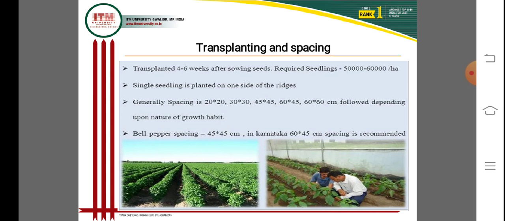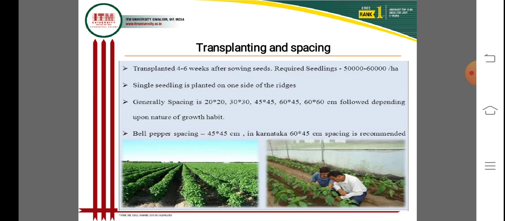For capsicum, a single seedling is planted on one side of the ridge, and generally spacing of 20 by 20, 30 by 30, 45 by 45, 60 by 45 and 60 by 60 centimeters is followed, depending on the nature of the growth habit and the variety.